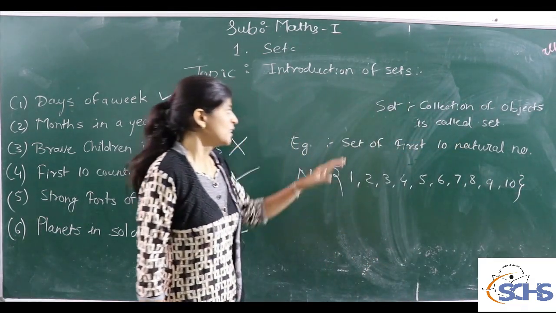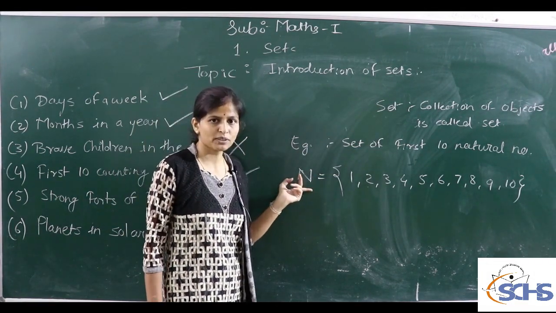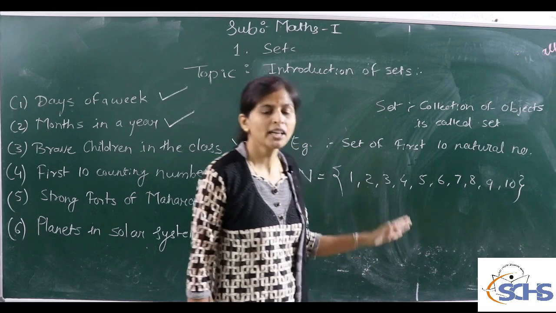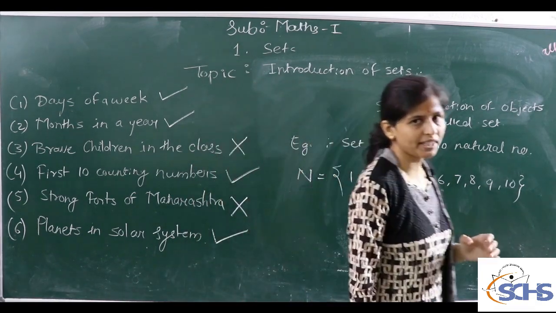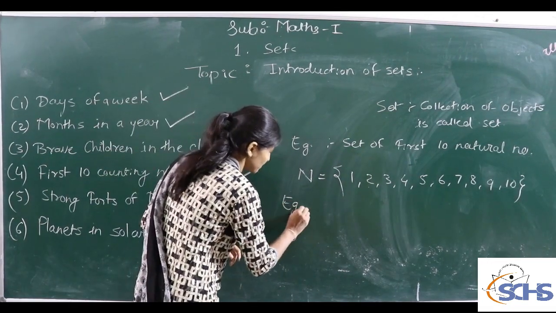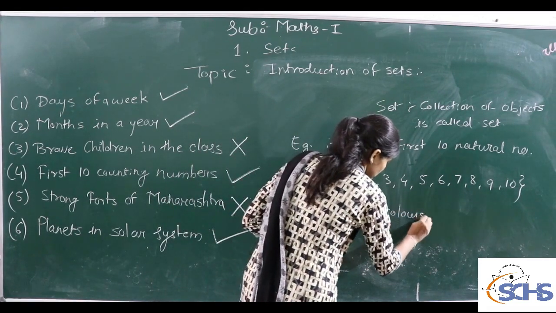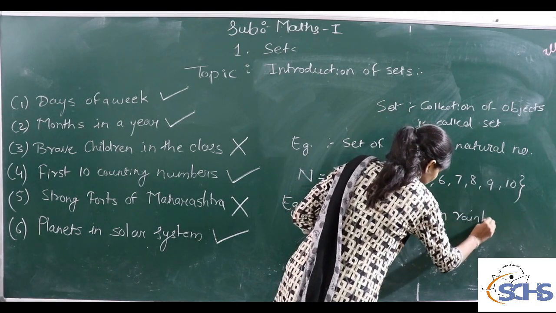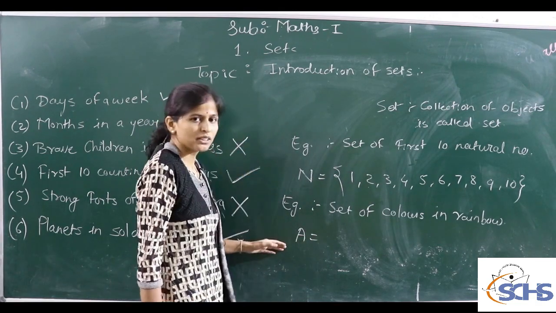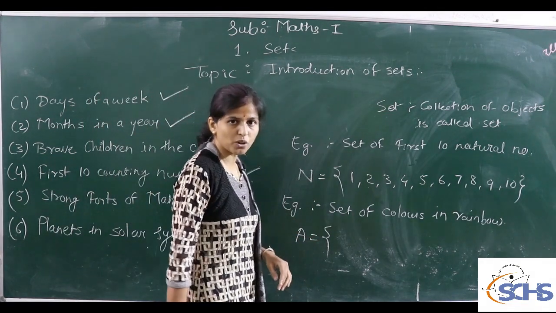So how do we write the set? Suppose we have to write down the set of the first 10 natural numbers, then we give the name of the set by a capital letter, a capital alphabet, and the elements inside the set. If elements are alphabets, then we use small letters to write them in a set. Suppose we take another example: we have to write down the set of colors in the rainbow. Suppose we give the name of the set as A.